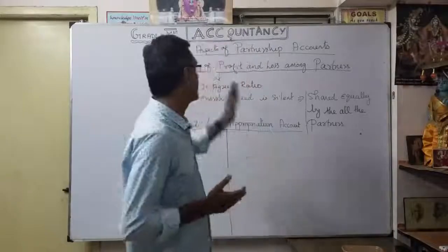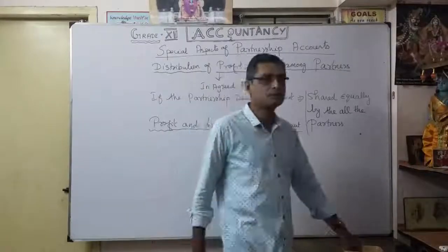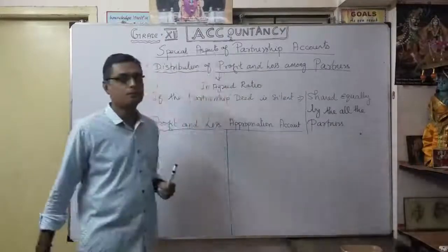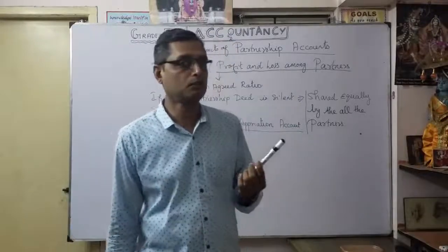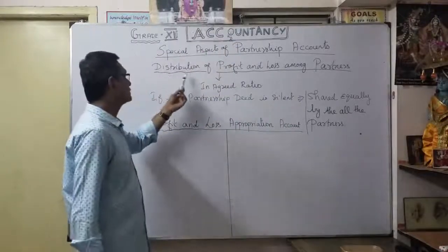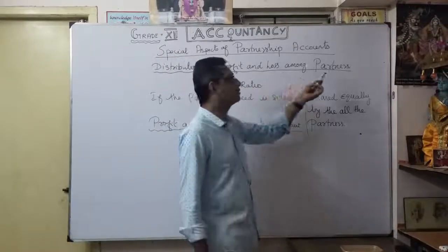Next one, the heading is what? The special aspects of partnership accounts. That's what we discussed. The first one, maintenance of capital accounts. The second one, the distribution of profit and loss among partners.